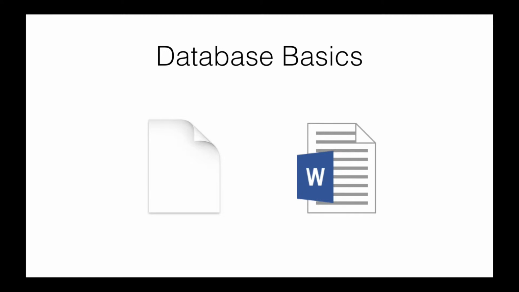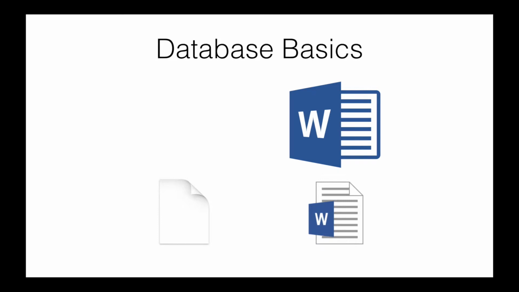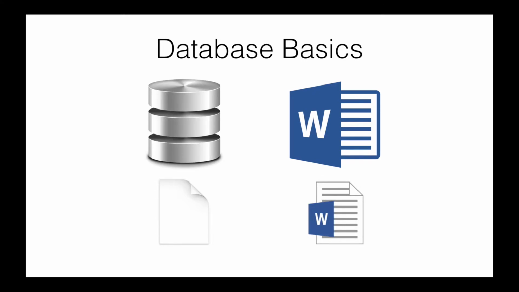Another similarity that can be drawn between databases and something like a Word document is that a Word document requires that we have a piece of software, an application, like Microsoft Word, for example, to be able to access it. Well, the same thing's true for databases as well. For us to be able to work with a database file, it requires that we actually have an application. This application is usually referred to as a DBMS. DBMS is actually short for Database Management System. A DBMS is basically just a piece of software that gives us the ability to work with these database files, kind of like Microsoft Word is just an application that lets us work with Word documents.